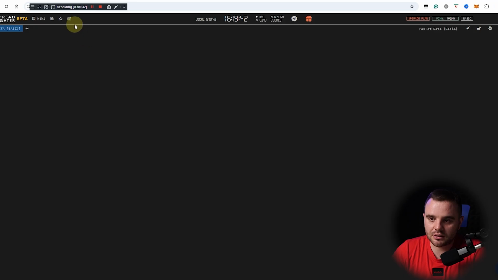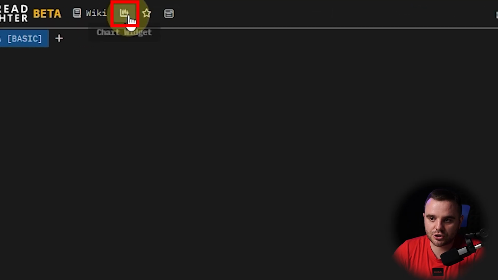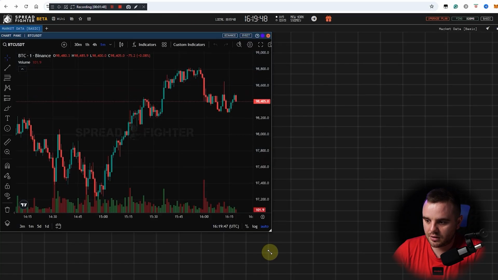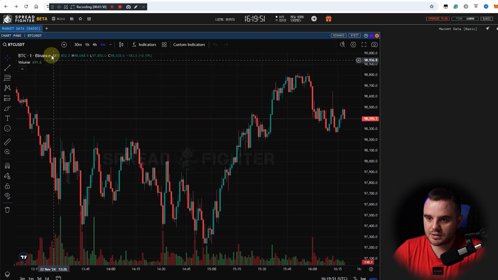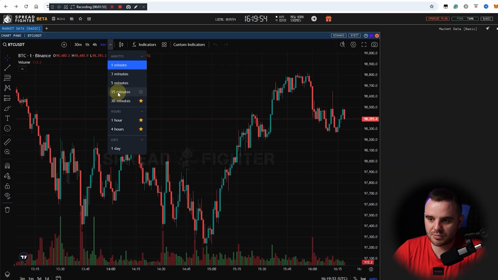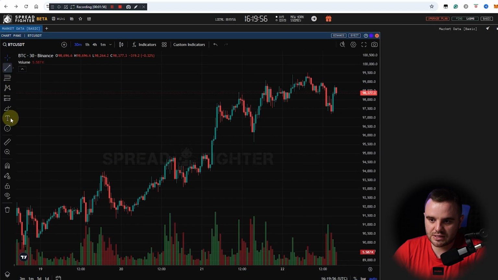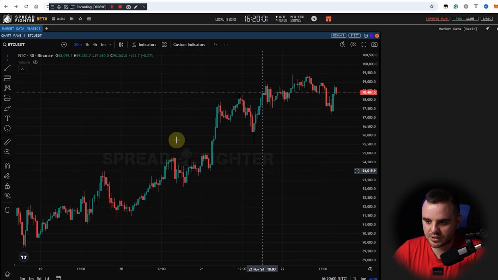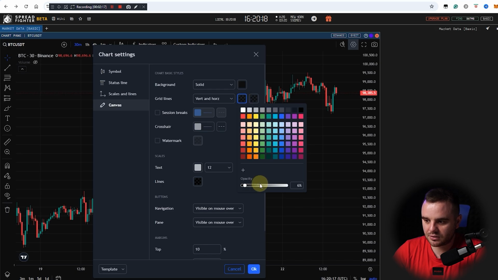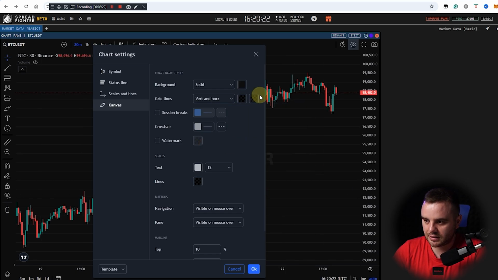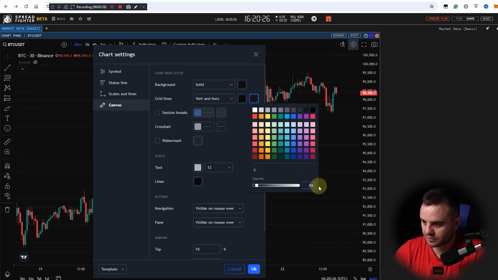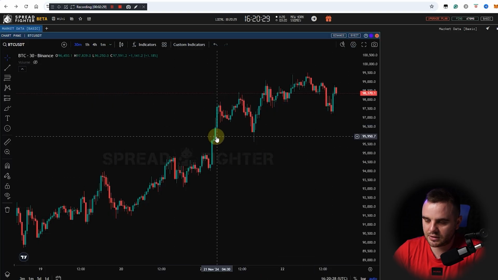Step number one, we open this chart widget. You can see we can move it as you wish. You can set up different time frames. Also, you can see it is the same as on TradingView. You can do all settings as you wish. For example, I don't like the grid lines, upper and lower lines. I would like to set 0 here. You can do all settings that you wish.